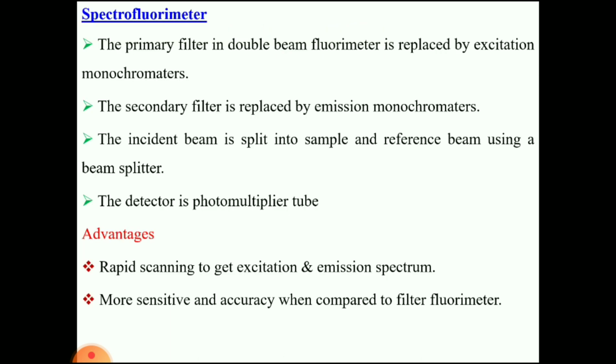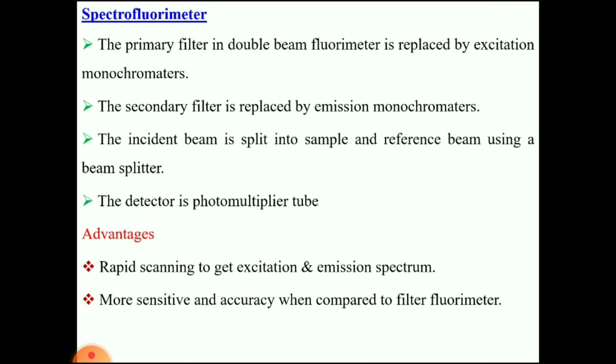The difference between fluorimeter and spectrofluorimeter is only one thing, that is, in the place of the filters we are using the monochromator. The primary filter in the double beam spectrofluorimeter is replaced with the excitation monochromator. The secondary filter is replaced with the emission monochromator. And the detector we are using is a photomultiplier here.